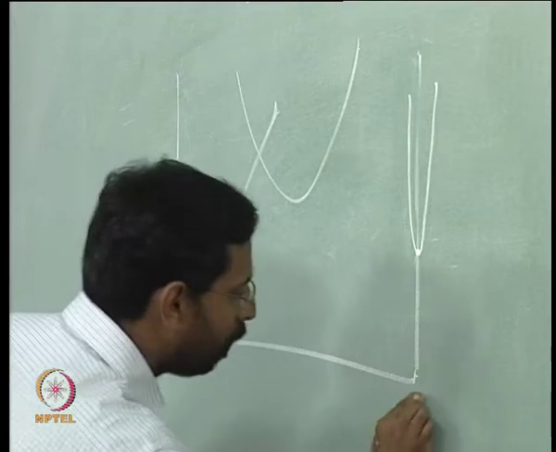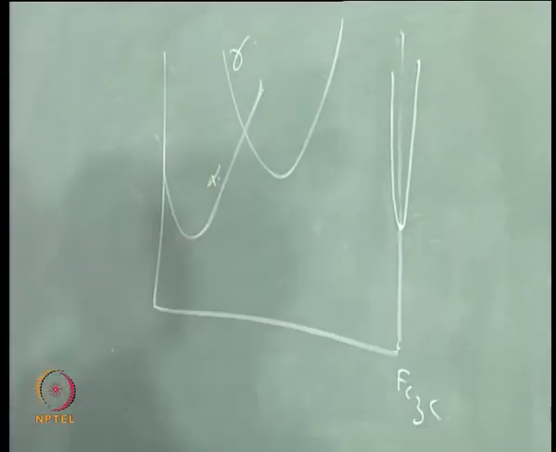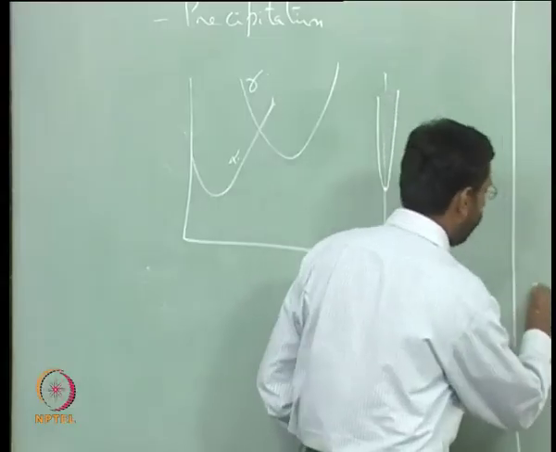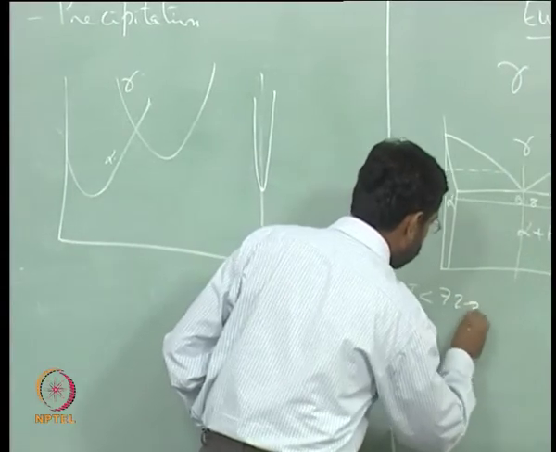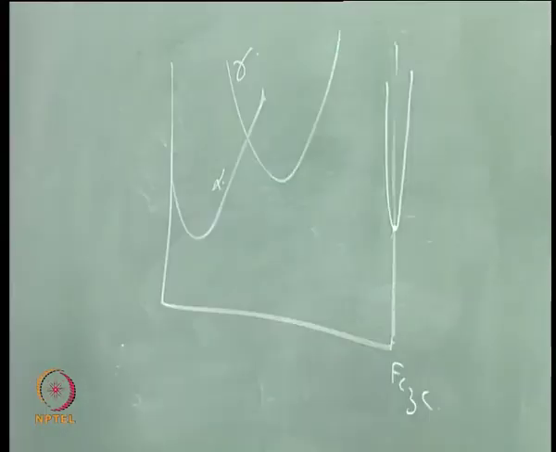If I call this cementite, and this is alpha, this is gamma, and I am at a temperature T less than 723, then only this free energy composition diagram is valid.